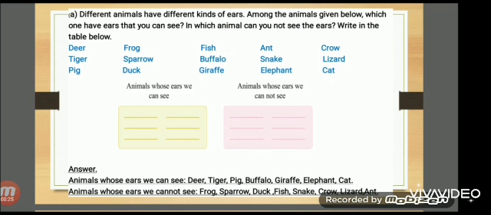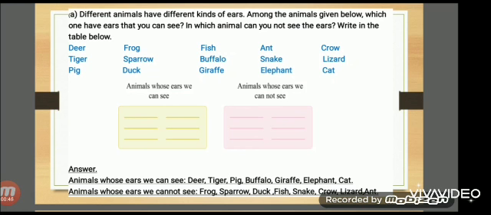Now here you have to arrange animals whose ears we can see in one box and those animals whose ears we cannot see in another box. Everyone solve this exercise and then check your answers.